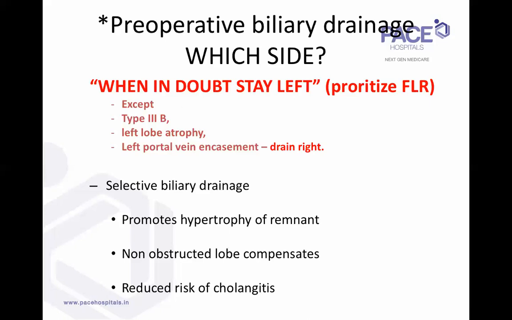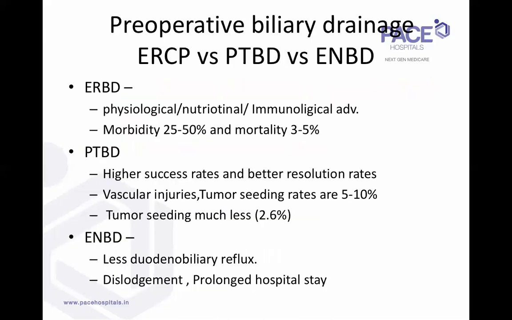But otherwise, in these three selective scenarios, type 3B, left lobe atrophy, and left portal vein encasement, you drain the right side. Otherwise, for most hilar cholangiocarcinomas, type 1, type 2, type 3A, you would drain the left side. So we'll come to that part, why left, later.